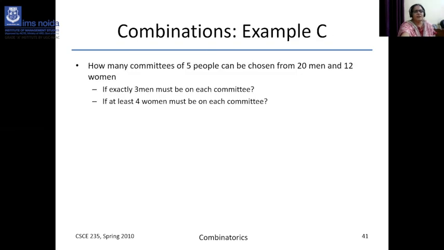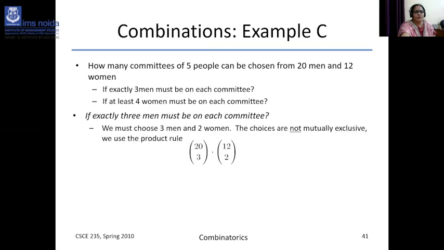And then a committee of 5 people can be chosen from 12 men and 20 women. So there are 20 men... So 3 men must be in each committee. So 3 men can be chosen from 20 men, that is 20C3, and the rest is 2, so 12C2. This is the arrangements.